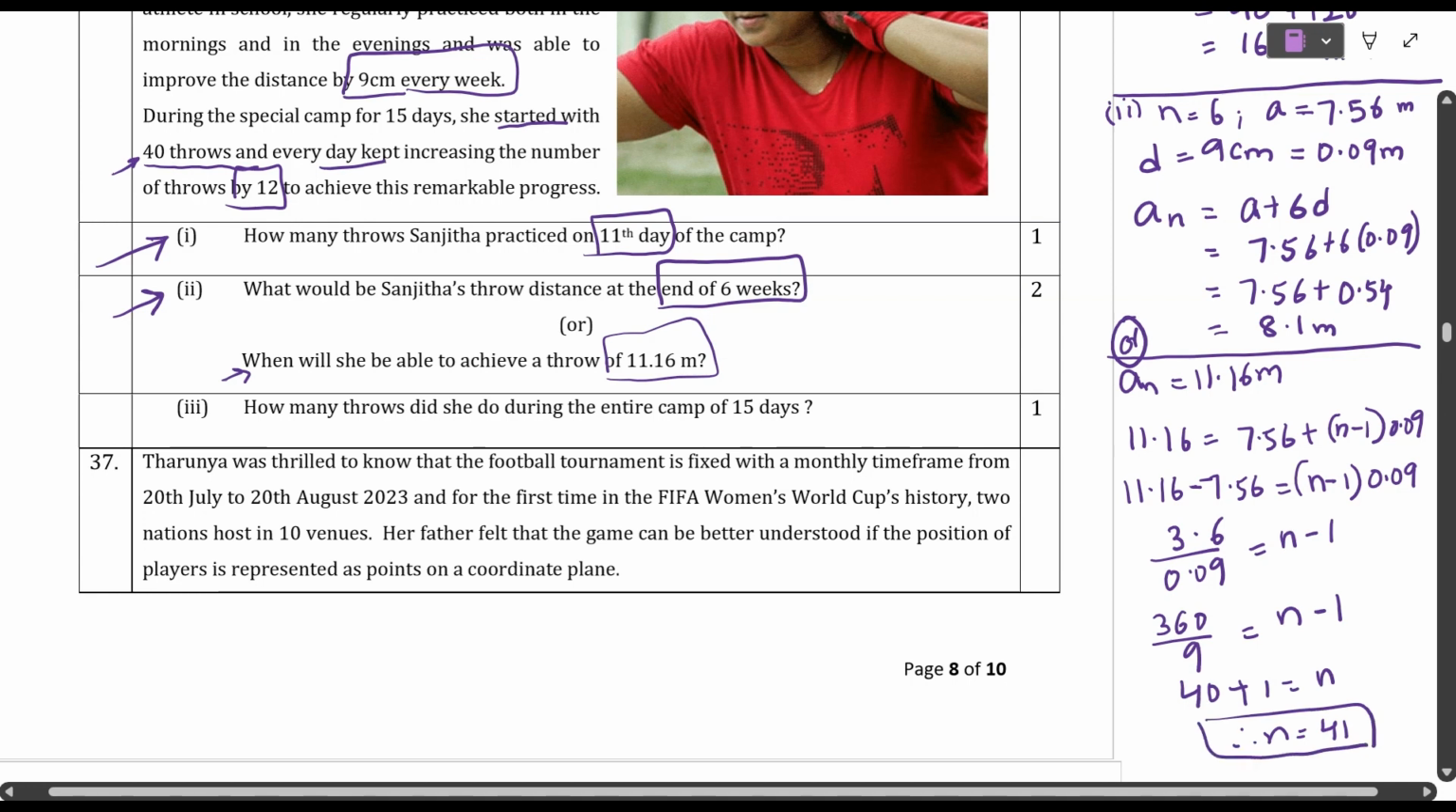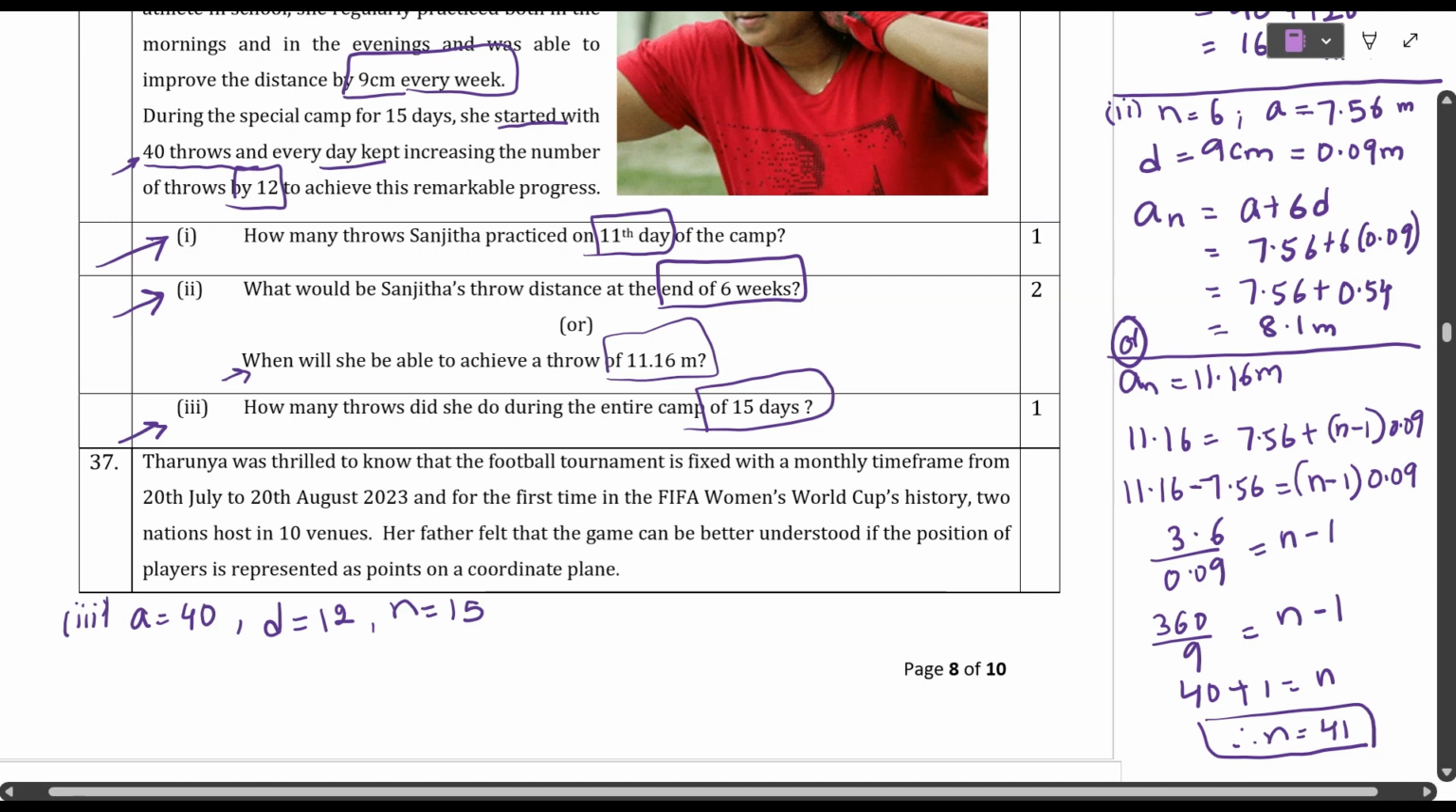So next is the third bit. How many throws did she do during the entire camp of 15 days? They are asking, how many throws? So the first one we know, the third one I'm going to explain here. So a, the initial number of throws, is 40. And the number of throws she is increasing by is 12. Okay, students, so n is equal to how much they have given? 15 days means n is 15.